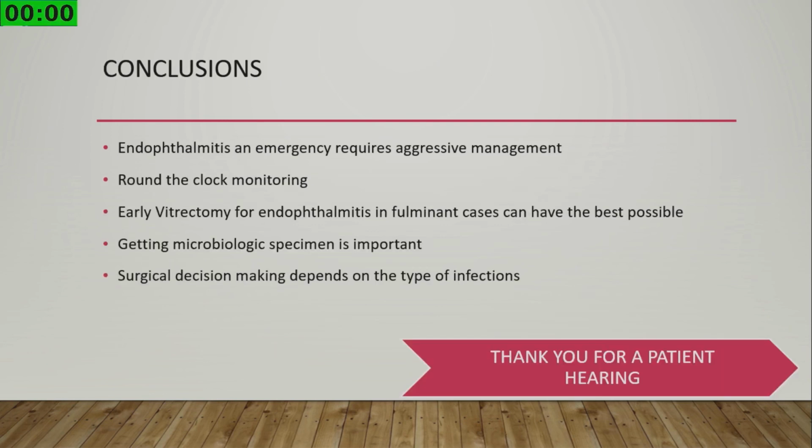So to conclude, endophthalmitis is an emergency which requires aggressive management and round the clock monitoring of the patient. Wherever it is fulminant, especially suggested by poor vision or the amount of exudates and other inflammatory material inside the eye, you may have to do an early vitrectomy. And also it is very important to get a microbiologic specimen, so that you can prevent further occurrences of this in your hospital.